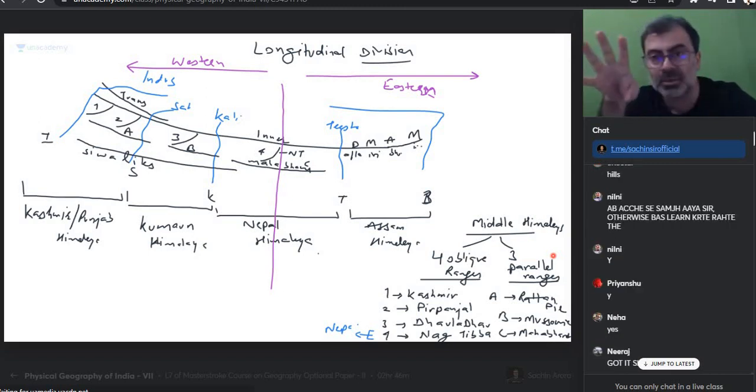Trans is there. Trans is separate. Trans has its 4 parts: Karakoram, Ladakh, Zanskar, Kailash. I have written them in class. Inner remains inner. Inner, coming to the east, what will it become? Dafla, Miri, Abor, Mishmi. Do we get that? I wrote down the Middle Himalayas. They have been divided into 4 oblique ranges and 3 parallel ranges. Oblique means going north-south like this. Parallel is this, parallel to the remaining. Why so much drama? Because remember, complex folding, faulting, everything happened in the Middle Himalayas.